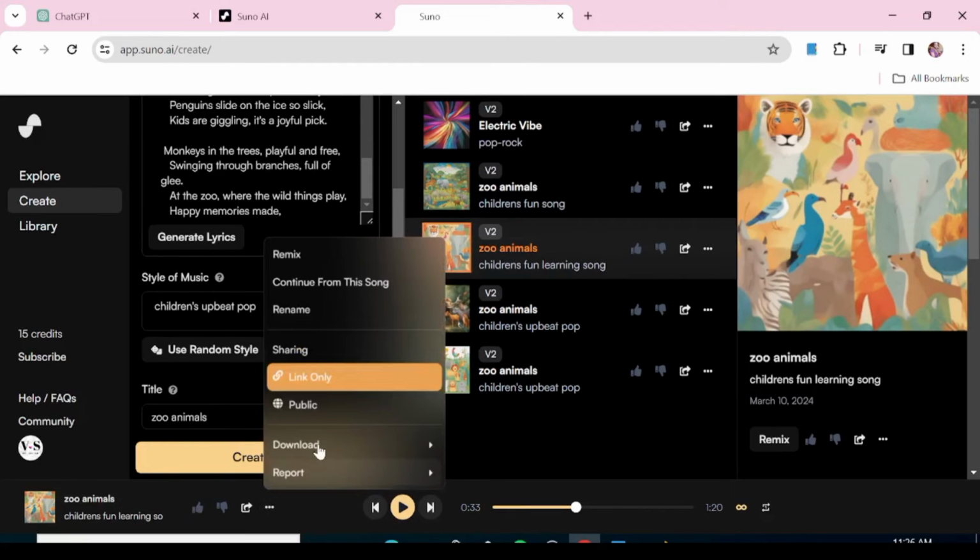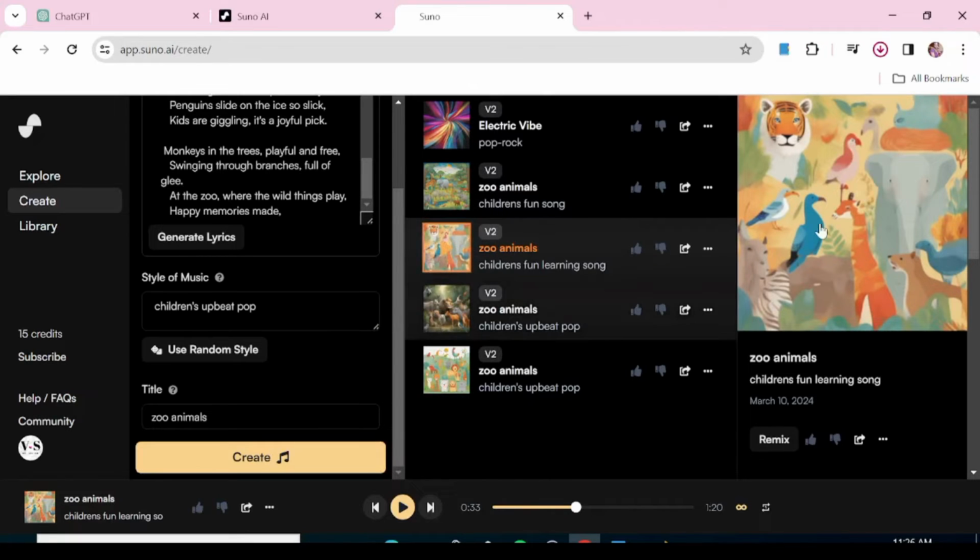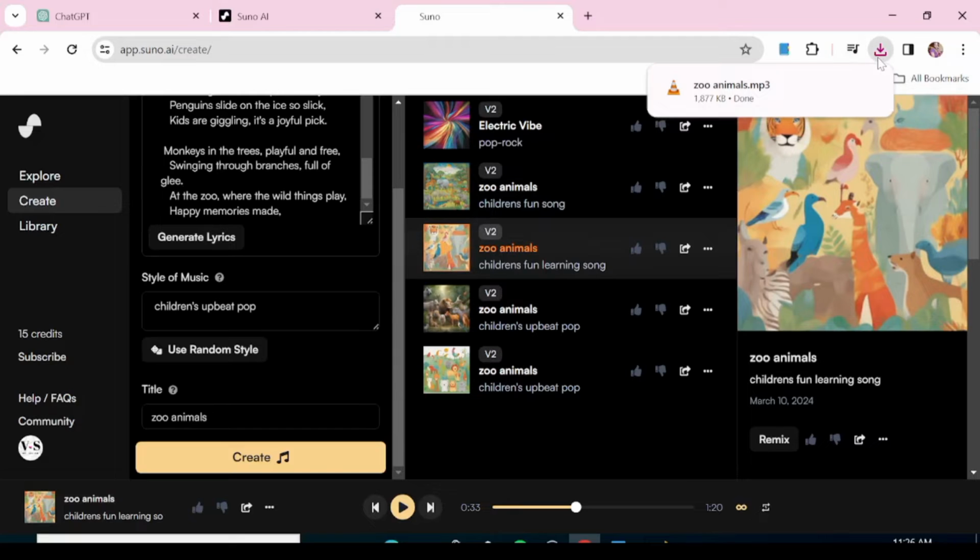Okay, so now we're just going to hit these 3 dots here, and you're going to hit download, and you're just going to download this as audio. We don't want to download this as video because it's just going to have a static image with the song.